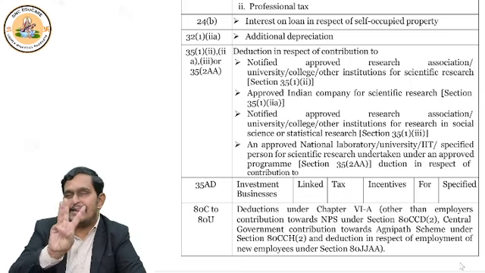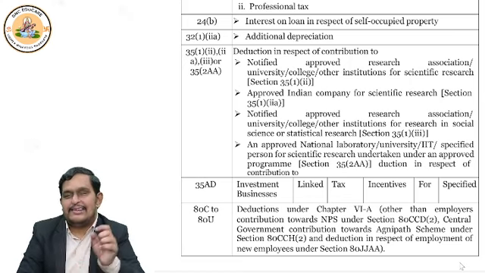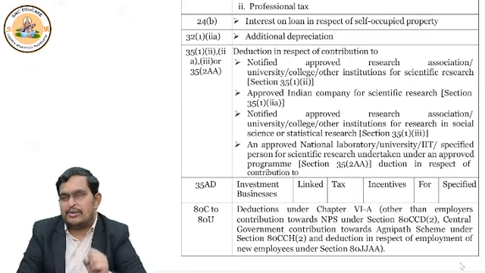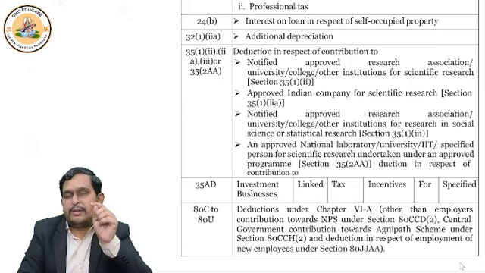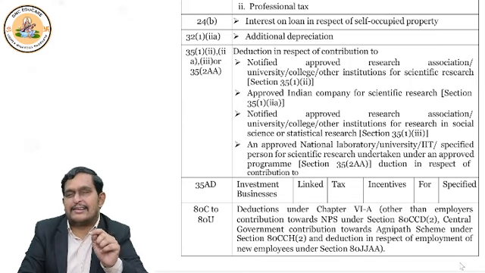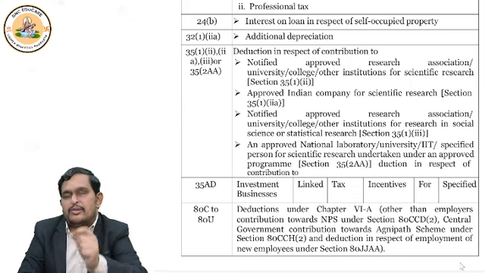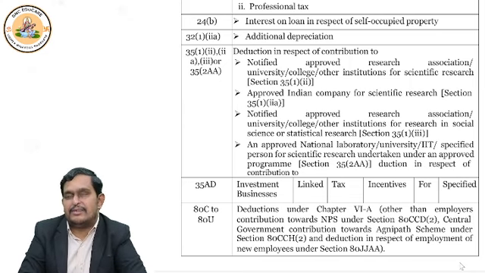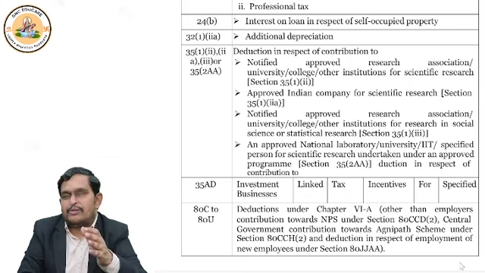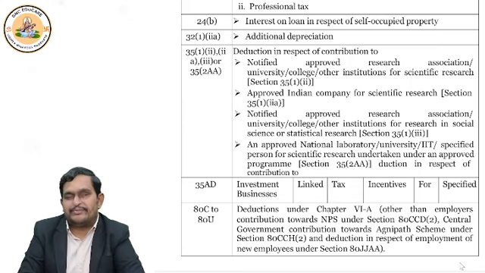So what I said, 3 sections from 80C to 80U I discussed. What are they? 80CCD subsection 2, that is new pension scheme contribution by employer restricted to 10% of salary. Second thing I said, 80CCH subsection 2, central government contributing to Agnipath scheme, Agniveer scheme. Then we discussed about 80JJAA, new employment the employer created, for that deduction.